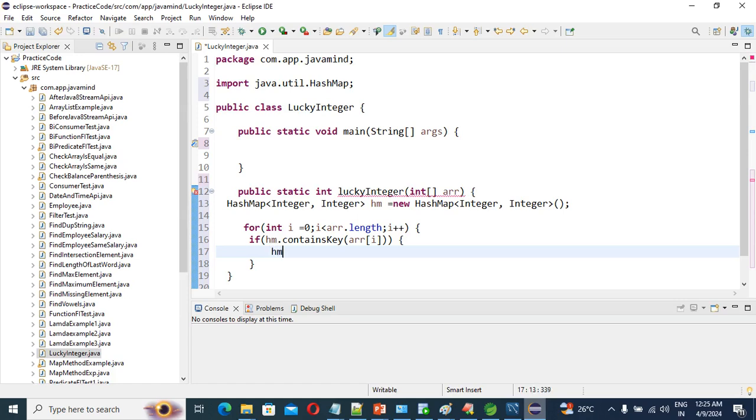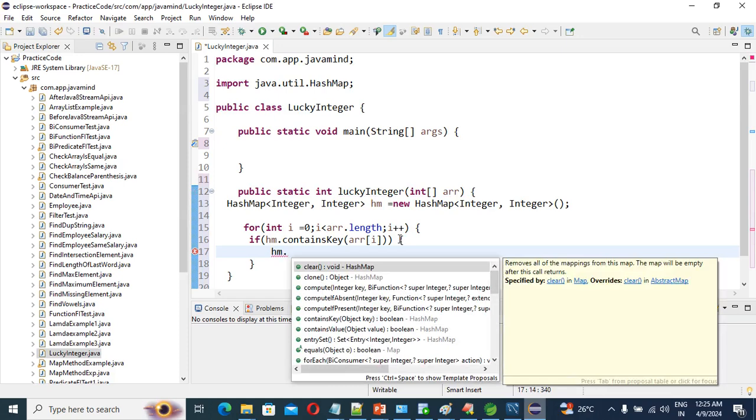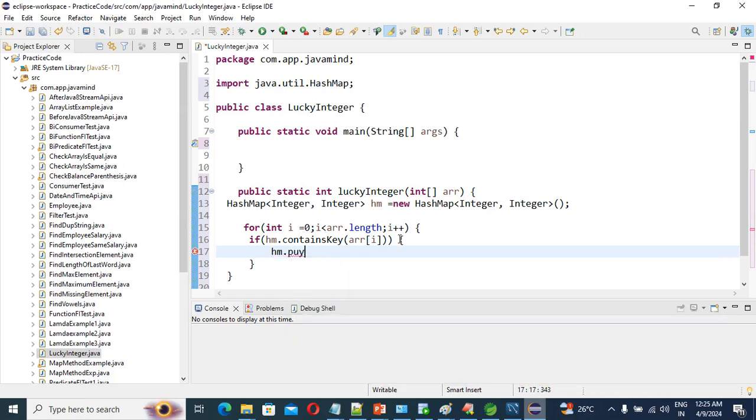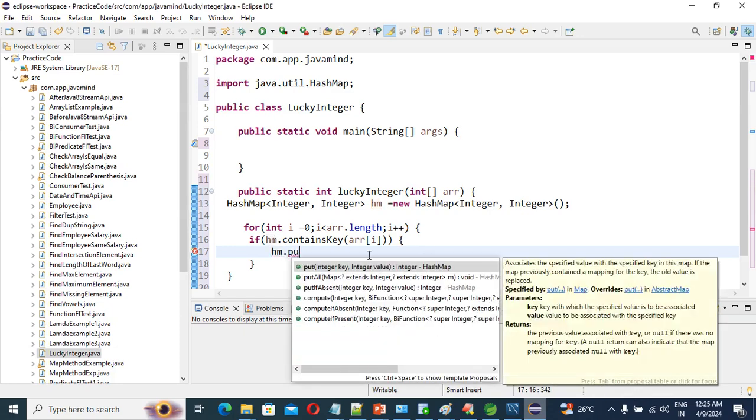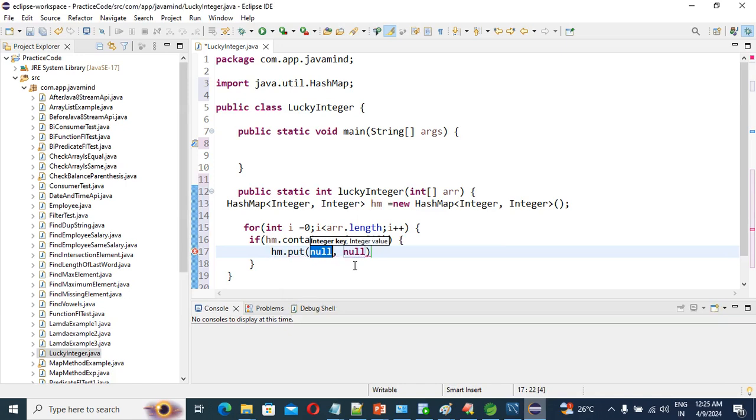So hm dot put, correct? So what we are going to put? So what is our element? So array of i, this is first integer.